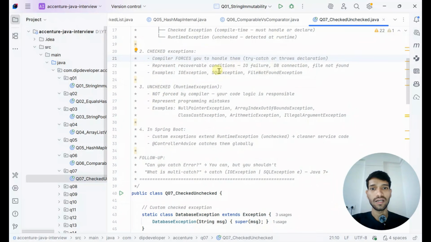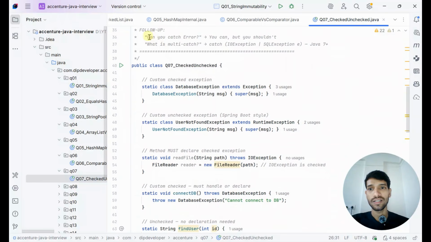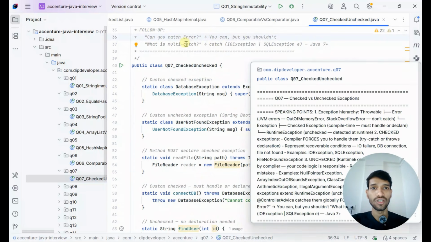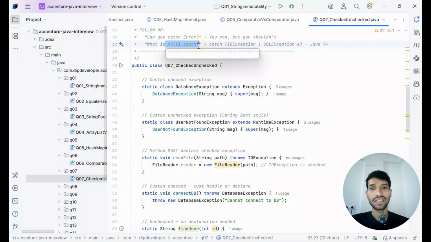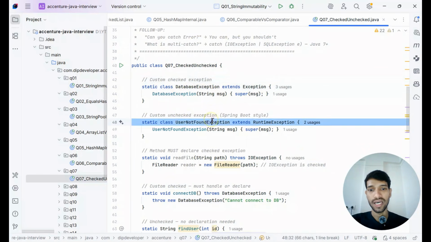Some checked exceptions are IOException, SQLException and FileNotFoundException, and unchecked exceptions are like NullPointerException and ArrayIndexOutOfBoundsException. These happen because of the developer and represent programming mistakes. So you can understand, they can ask, can you catch the error? As I was explaining, you can catch it, but you should not actually do this. And to handle multi-catch, you need to use the pipe operator. You can check this sample code as well.